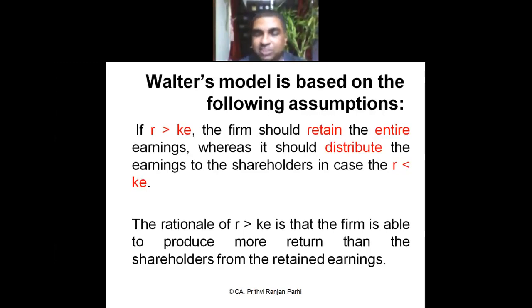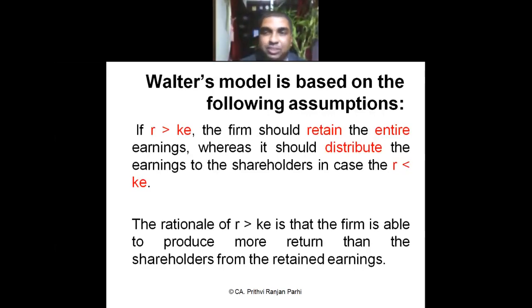What is KE? KE is the shareholders' expectation. Suppose shareholders' expectation is 20% and you are earning at 15%. You are earning at 15% means your profit is 15%. But shareholders are expecting 20%. Your company is incapable of paying 20% return. Since your company is incapable, you should pay back the money to the shareholders. Let shareholders take that money, let them invest, and if they are capable of earning 20%, let them earn 20%. That is the concept.